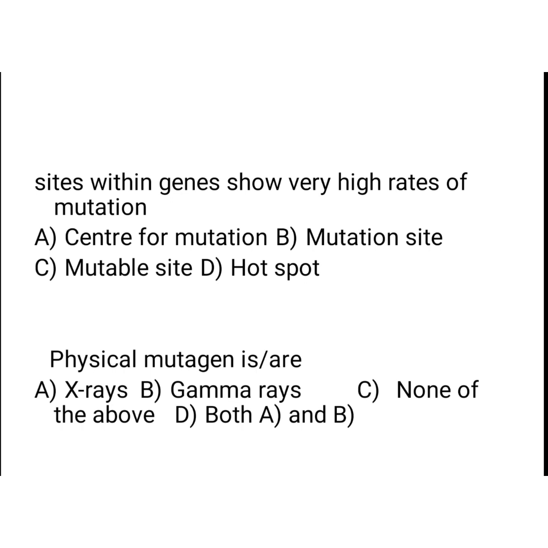Sites within genes show a very high rate of mutation. Four options are there. It's a very easy question. The answer is hotspots. Hotspots are the sites within genes which show a very high rate of mutations. Okay, option D, hotspots. Physical mutagen, now only I explained. The answer is both A and B, that is X-rays and gamma rays. Both are examples of physical mutagens.